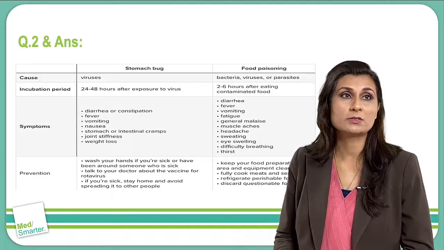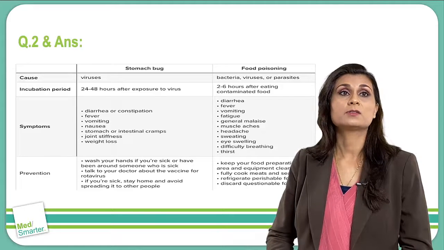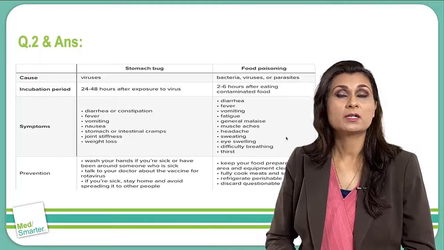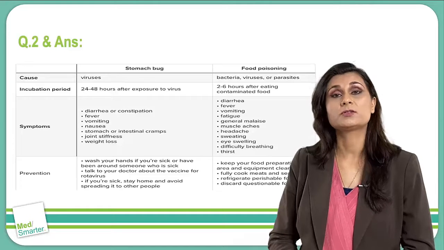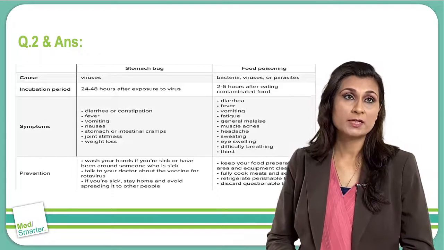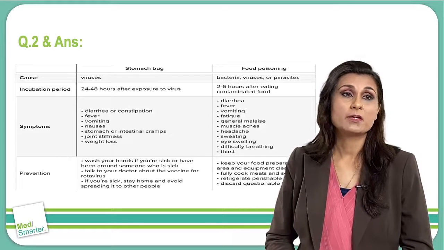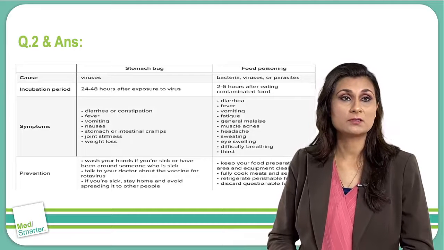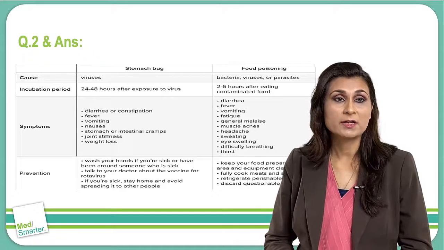It's very hard to differentiate between these two causes. So over here I have differentiated the stomach bug and food poisoning. Stomach bug is your viral, okay, and food poisoning is your bacterial. Viruses take about 24 to 48 hours after exposure to show signs and symptoms. It can be diarrhea, fever, vomiting, stomach or intestinal cramps, joint stiffness, or weight loss. And what we need to do is wash our hands, okay?